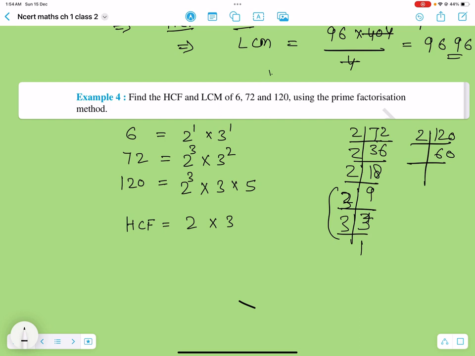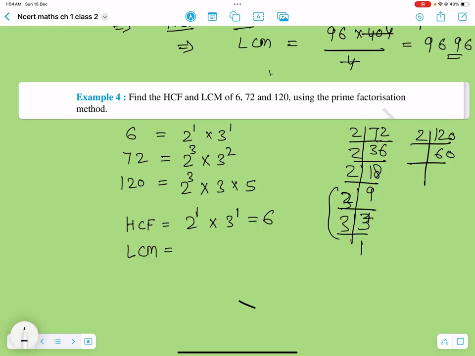Factor means that's available, that's part of each number, right? That factor can divide that number. So 2 raised to power 1 and 3, the least power is 1. So HCF is 6.